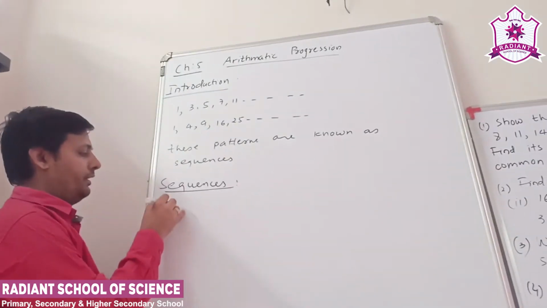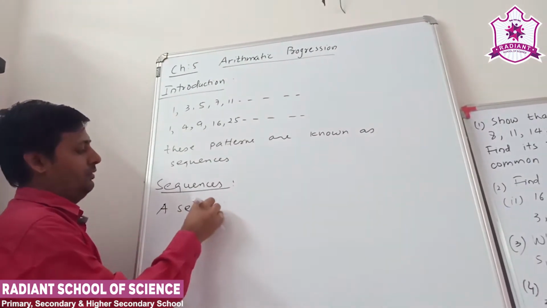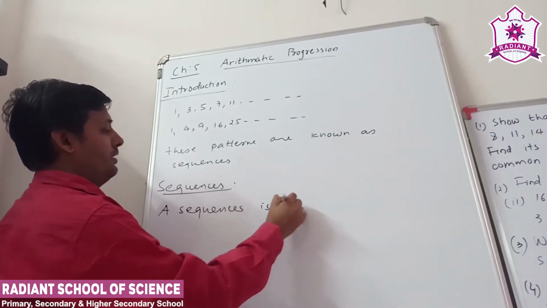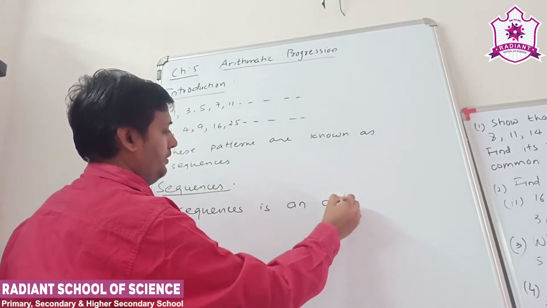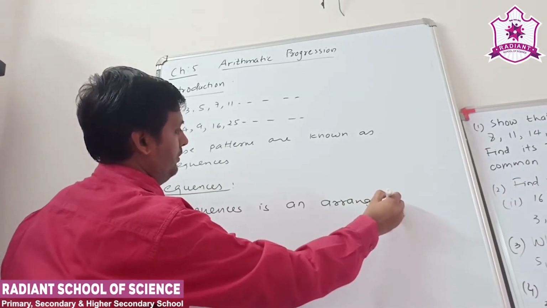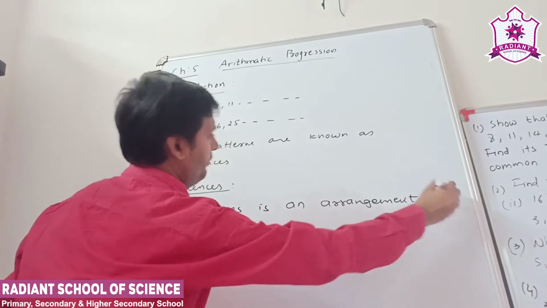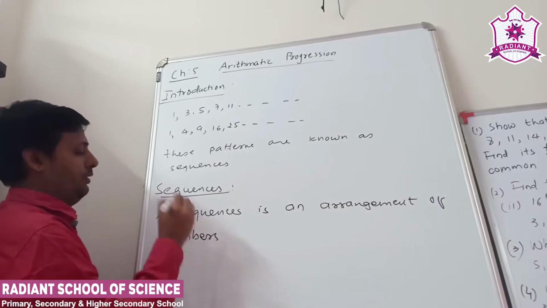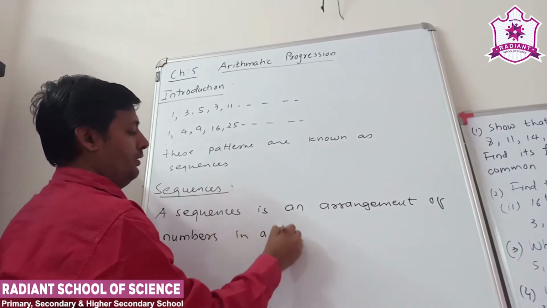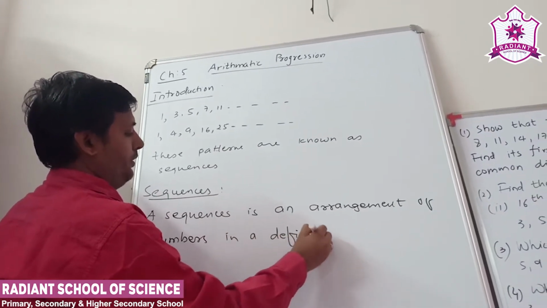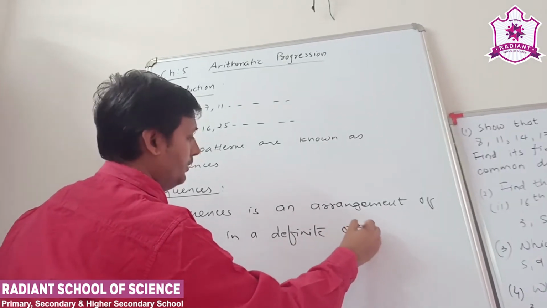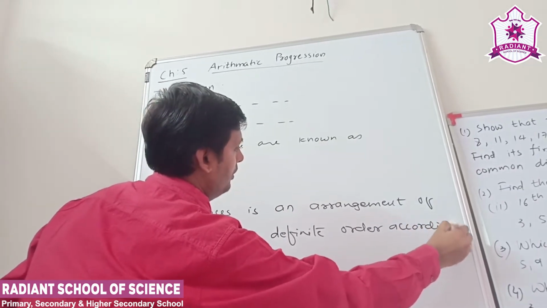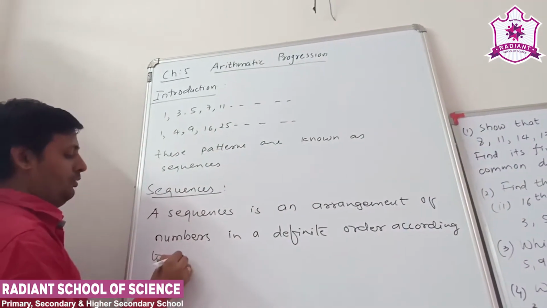It is very simple. A sequence is an arrangement of numbers in a definite order according to some rule.